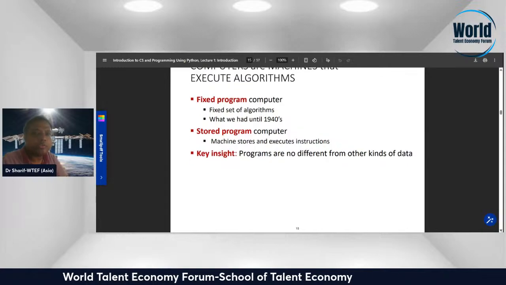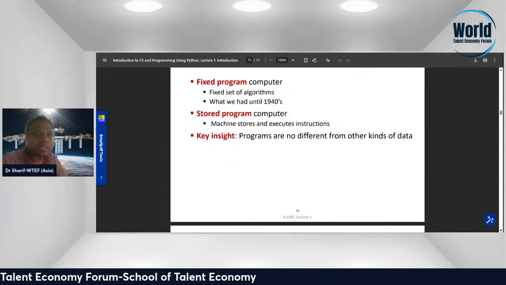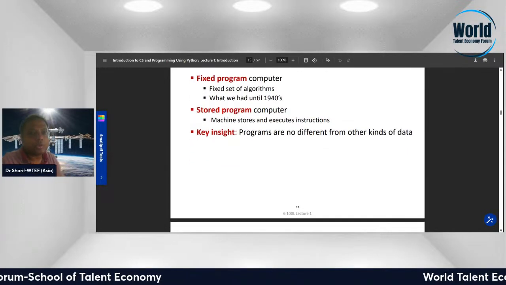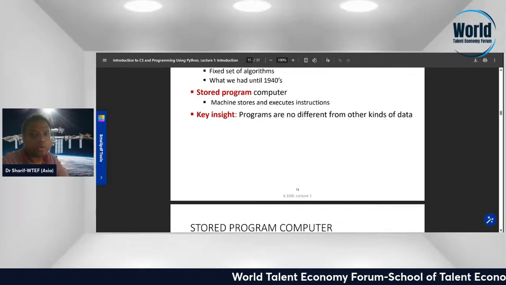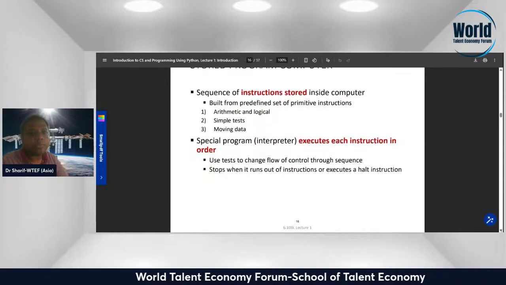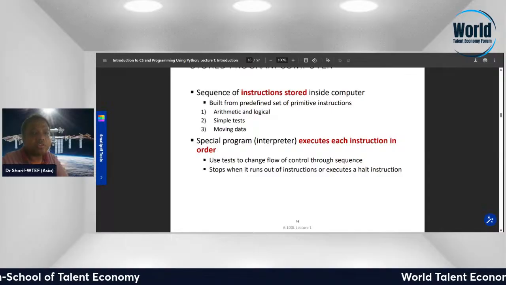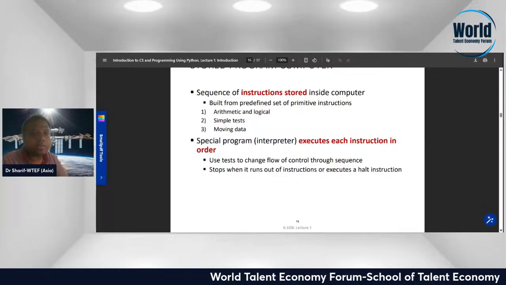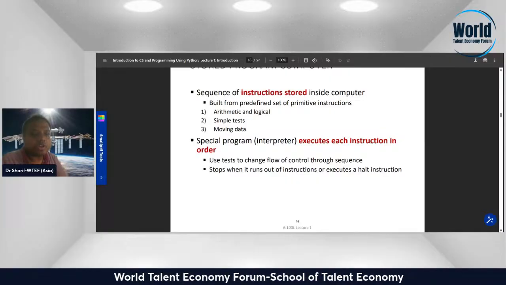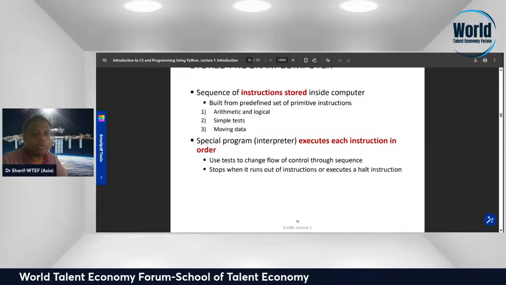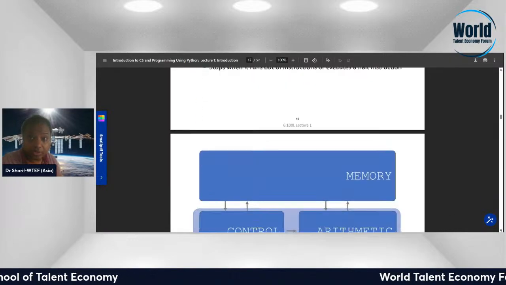A fixed program computer has a fixed set of algorithms, which is what we had until the 1940s. A stored program computer is a machine that stores and executes instructions. Key inside: programs are no different from data. A stored program is a sequence of instructions stored inside the computer, built from a predefined set of primitive instructions: arithmetic and logical simple tests, and moving data. A special program, the interpreter, executes instructions in order, used just to change the flow of control through the sequence. It stops when it runs out of instructions or executes a halt instruction.